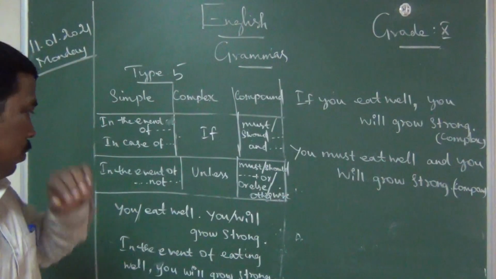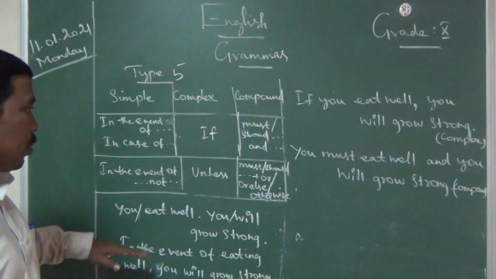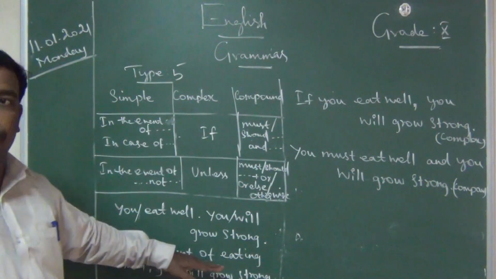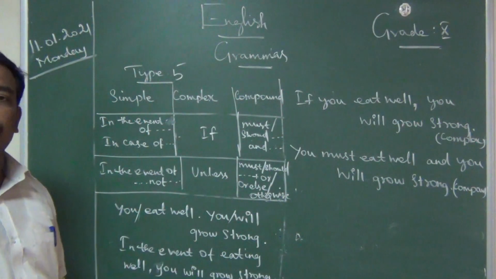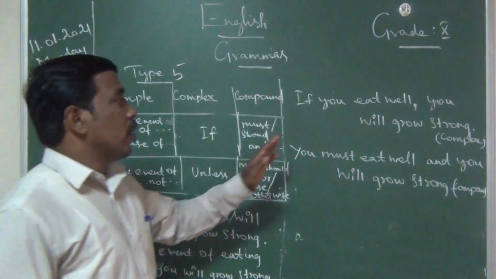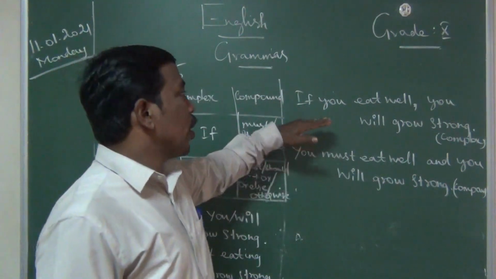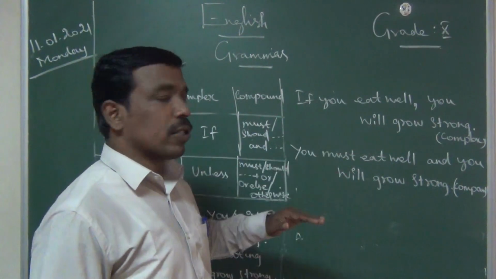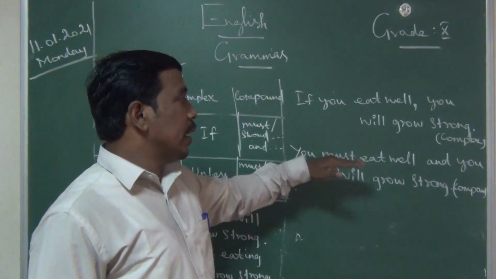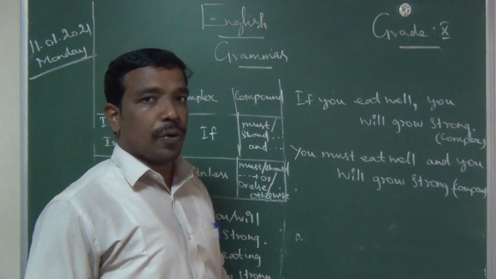So, first one is in the event of eating well, you will grow strong. This is simple sentence. We are changing to complex: if you eat well, you will grow strong. Okay, this is complex. You must eat well, and you will grow strong.